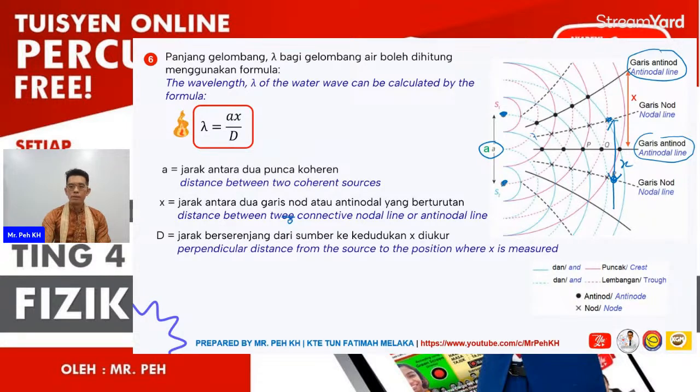Then D will be the perpendicular distance from the source to the position where the x is going to be measured. For example, we measure the x at this dashed line. So the distance will be here to here. So that will be D.